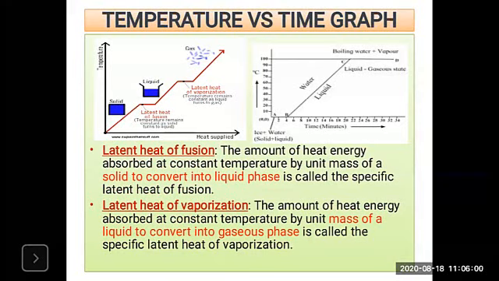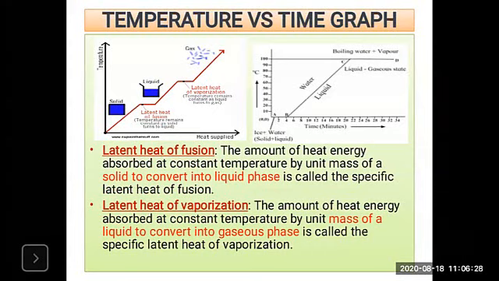The water molecules break apart here, and it converts the liquid into gaseous state. The molecules do not use this heat energy for increasing the temperature, but to change their state from liquid to gaseous state.